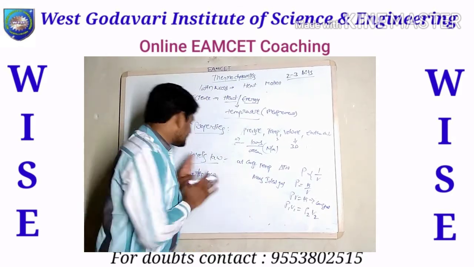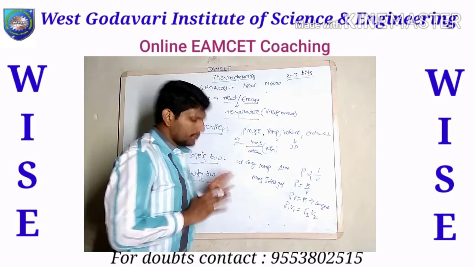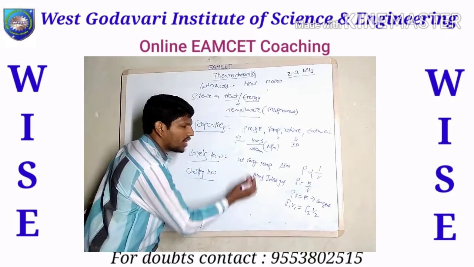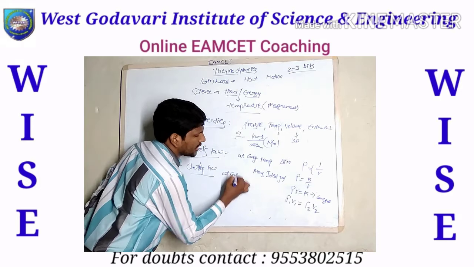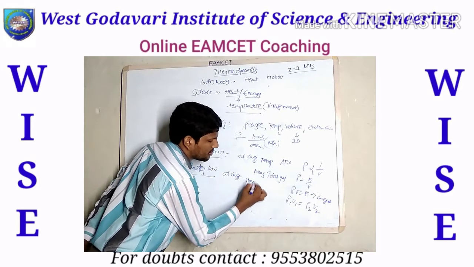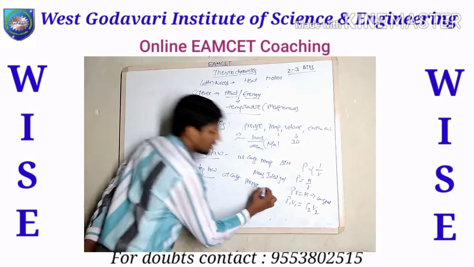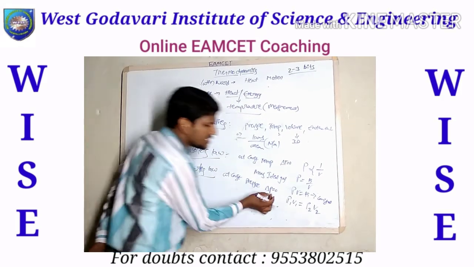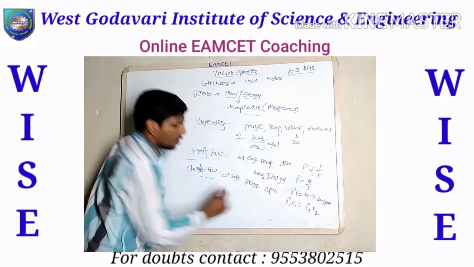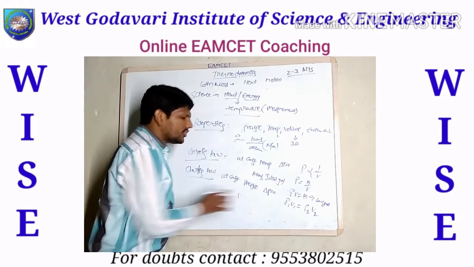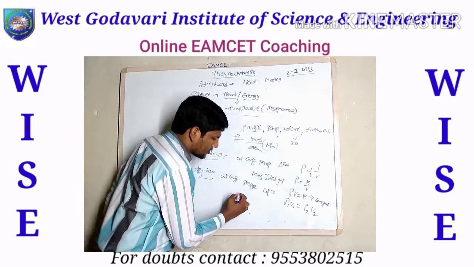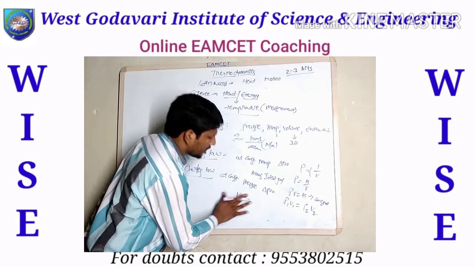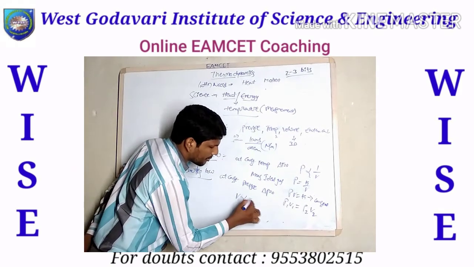Okay, then what does Charles's law state? Simply, Charles's law states that at constant pressure, that means delta P is equal to 0. There is no change in pressure. At constant pressure, the volume of the given mass of an ideal gas is directly proportional to the temperature.